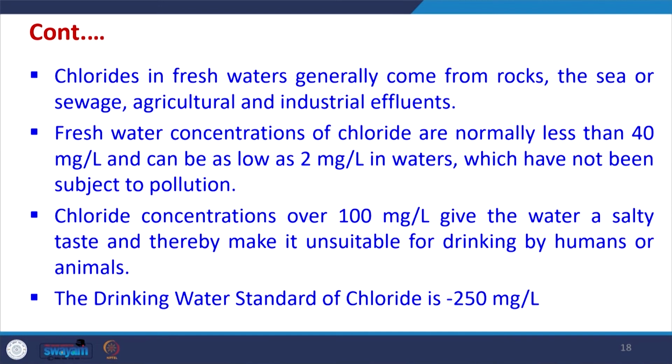Chloride in fresh water also comes from the rocks. So, there is a possibility that if other rocks, in particular chloride rocks, are there, they may leach some of the chloride and that may go into the water. Fresh water concentrations of chloride are normally less than 40 milligram per liter, and generally they can be as low as 2 milligram per liter also.